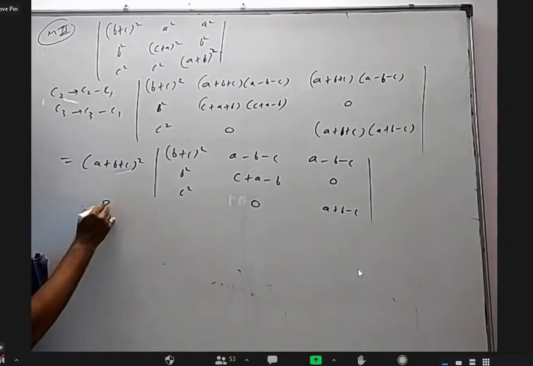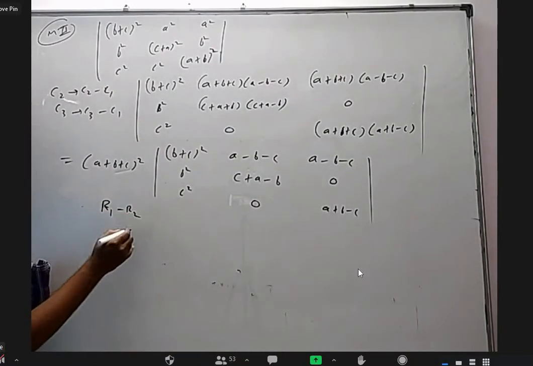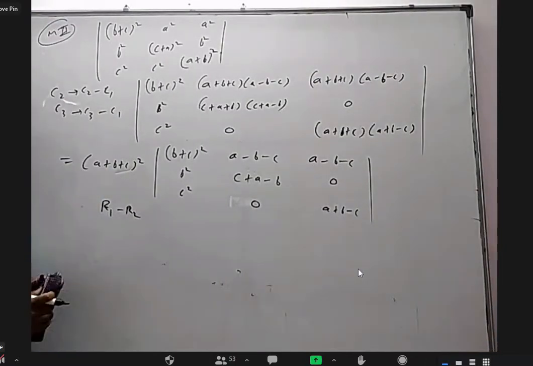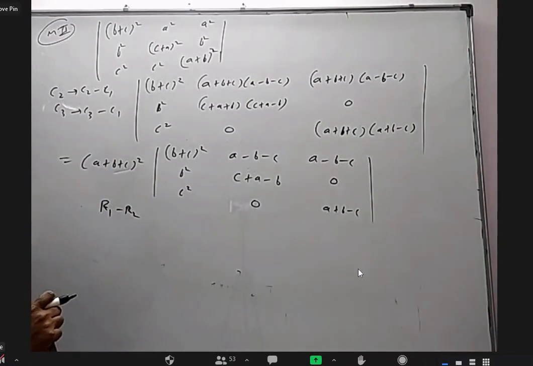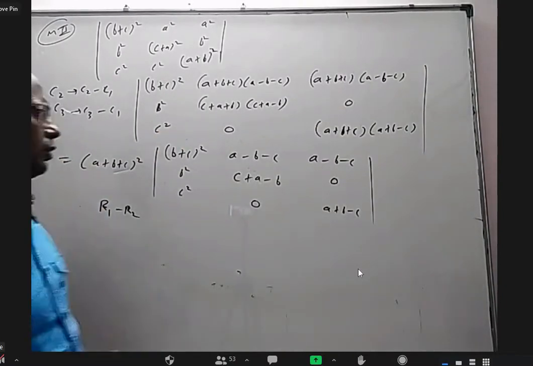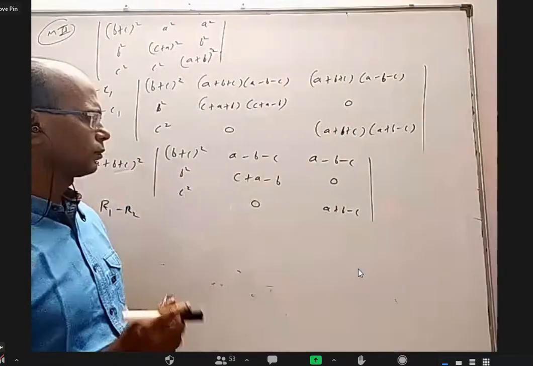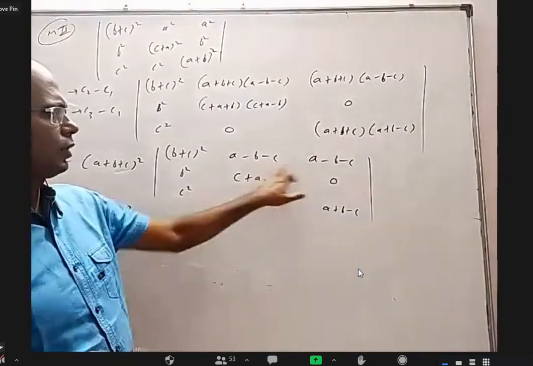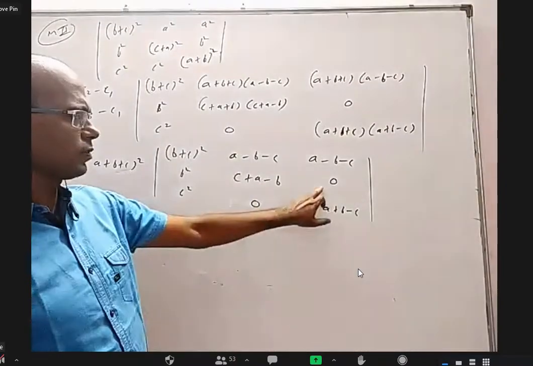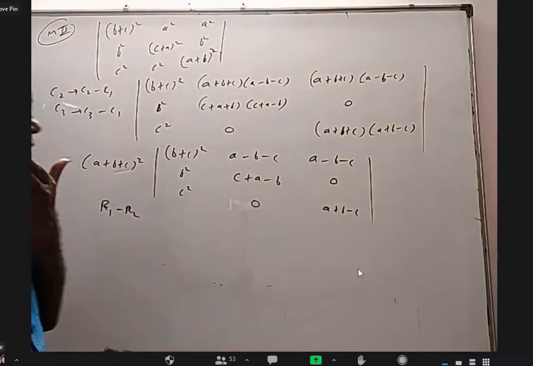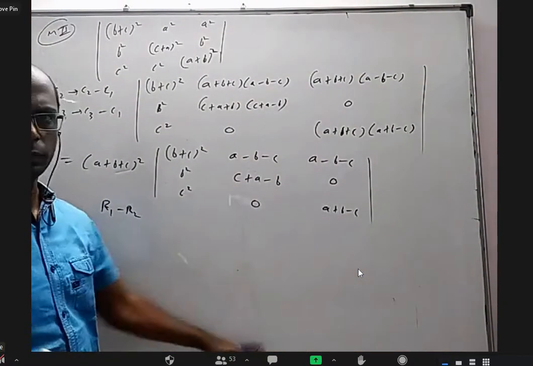Now if I write just C3 minus C2, sir. C2 as C2 minus C1, C3 as C3 minus C1. No, sir. Next step. If we take C3 as C3 minus C2, we'll get 0 now, sir. Now why will we get 0? They are not the same now. First row, sir. Second element and third. That will come, but this will become non-zero. One will become 0, one will become non-zero. I don't think we attain much. Okay.